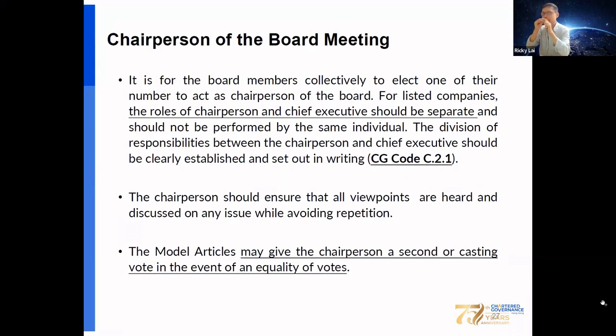Okay, also look at the chairman at the board meeting. Please refer to the CG code. This is for the board members collectively to elect one of their members as chairman of the board. For a listed company, the roles of chairman and chief executive should be separate and should not be performed by the same individual. The chairperson should ensure that all viewpoints are heard and discussed while avoiding repetition. And the model code may give the chairman a second or casting vote in the event of an equality of votes.